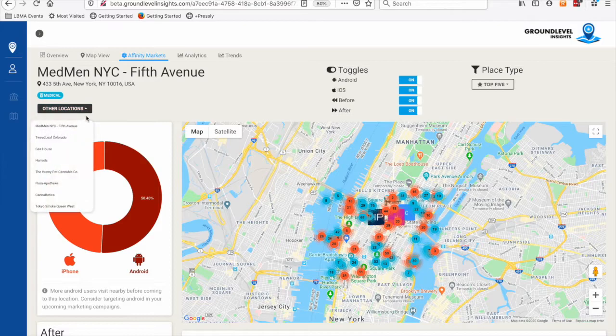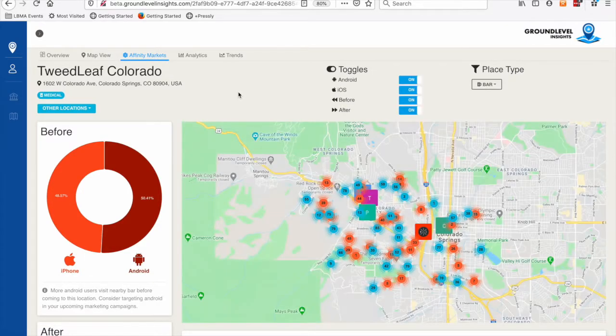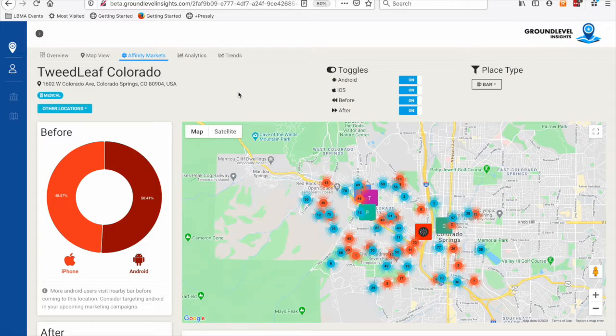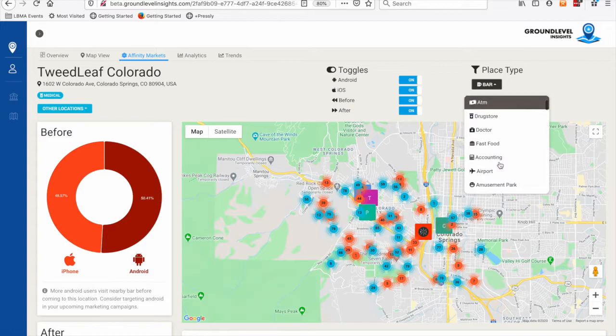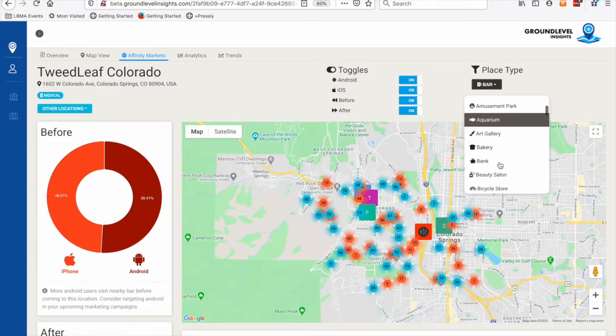So, for argument's sake, let's go back to Tweedleaf here in Colorado. What we're doing here is we pull it up on the map, and the dots that you see appearing on the map, what we have integrated is direct connections into the Google Maps API. And so we can sort businesses by every place type that exists within Google Maps' hierarchy of businesses.